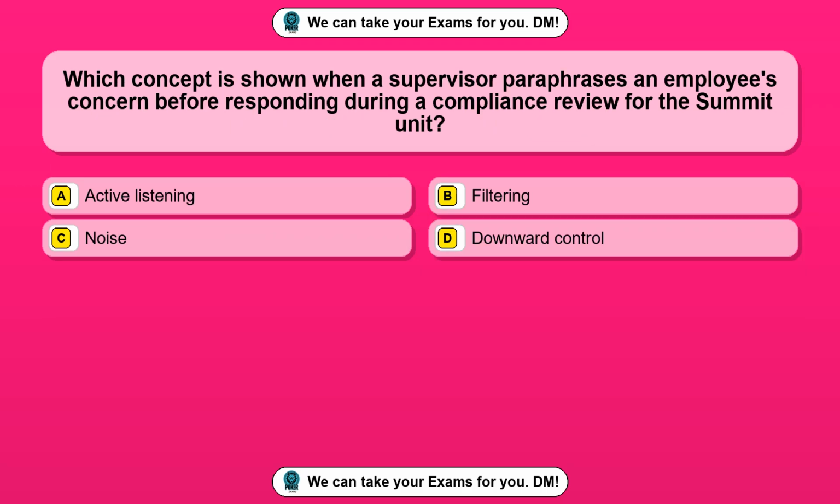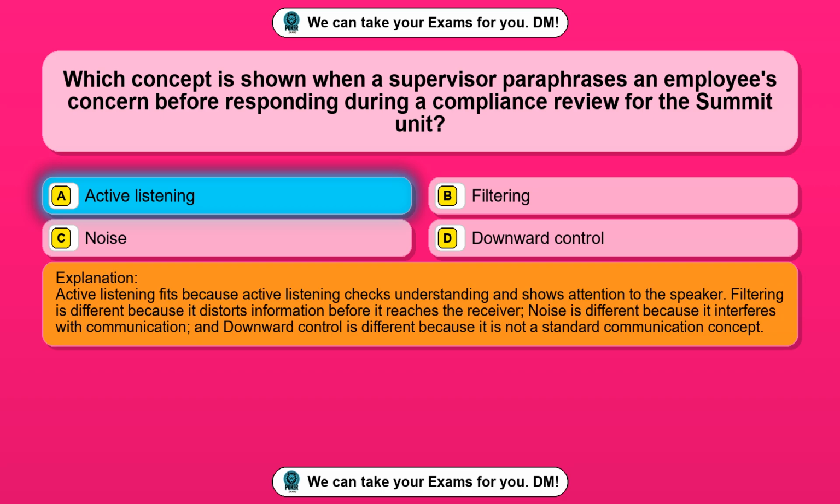Question 16. Which concept is shown when a supervisor paraphrases an employee's concern before responding during a compliance review for the summit unit? Option A, active listening. Option B, filtering. Option C, noise. Option D, downward control. The correct answer is option A, active listening.